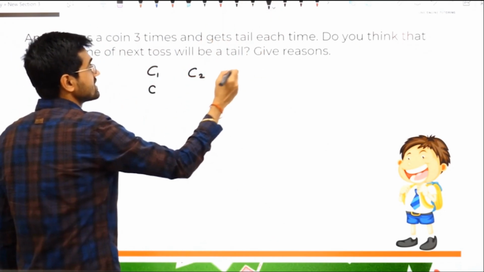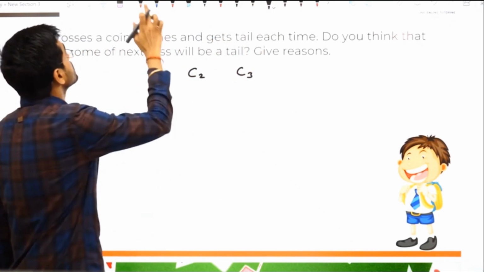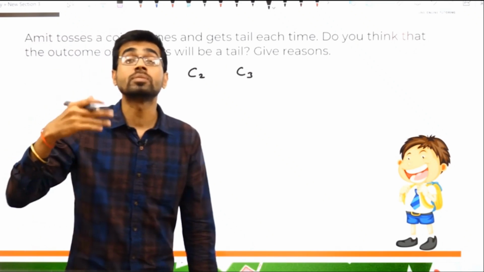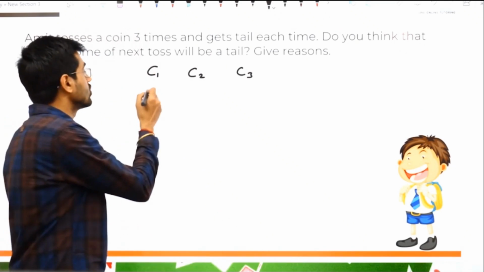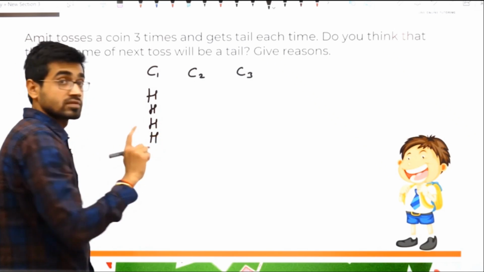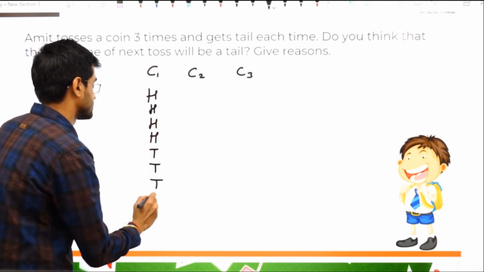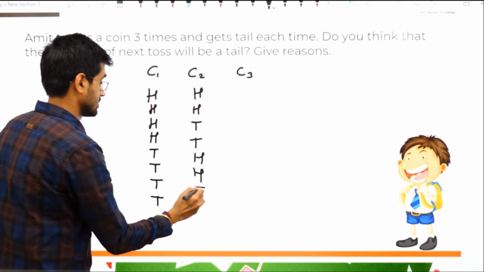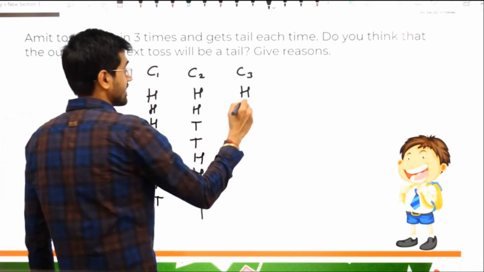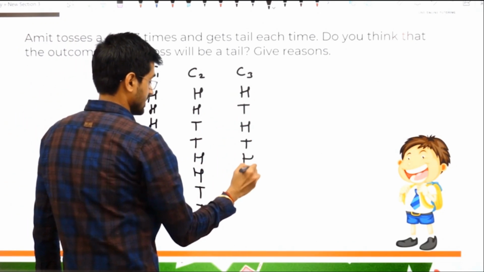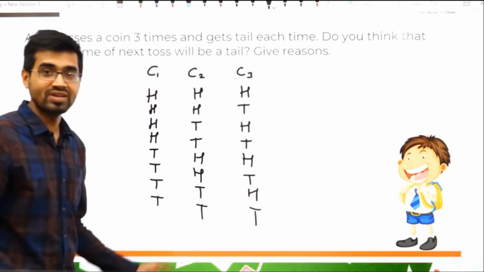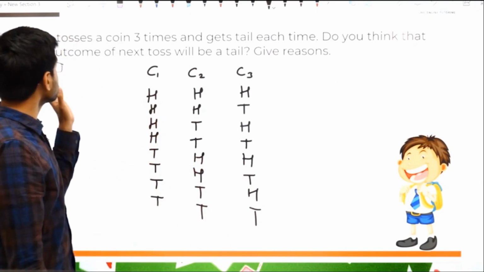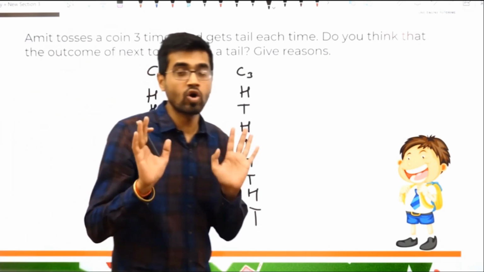Okay, there are 3 coins, C1, C2, C3. So you have got 3 coins and you want to toss them. What is the possible outcomes table? Just read this. Do it like this. 4 heads, 4 tails, 2 heads, 2 tails, then head, tail, head, tail. Simple. I hope you understand this point. Head, tail, head, tail, head, tail. And it's done. So this is the common table.